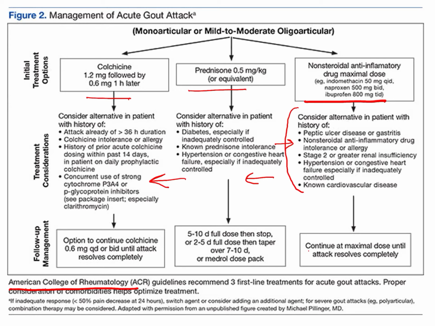And we will continue till the attack resolves completely. The anti-inflammatories can be given in the maximum dose, and for the steroid we will taper down. Initially for 5 to 10 days we will give the full dose, then taper down subsequently. And for colchicine, we have discussed the dose is 0.6 mg QID or BD.